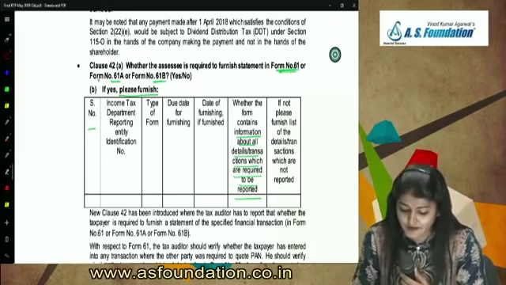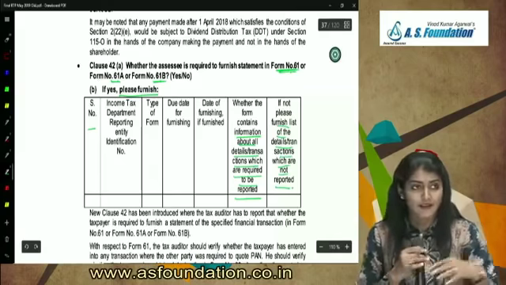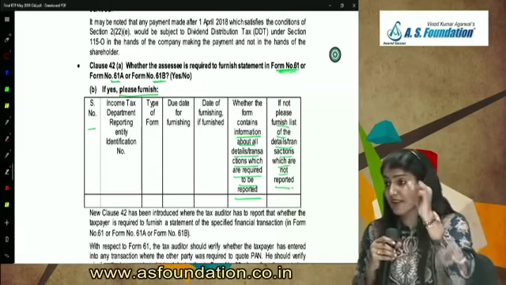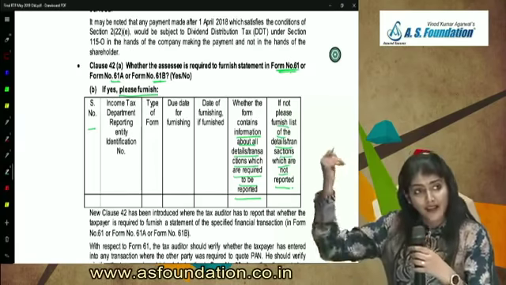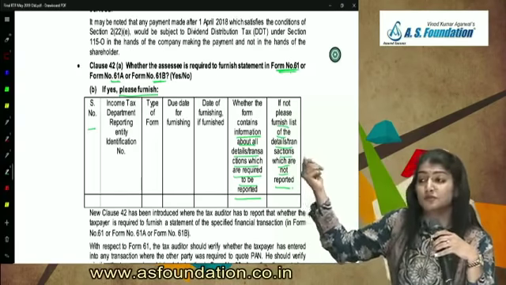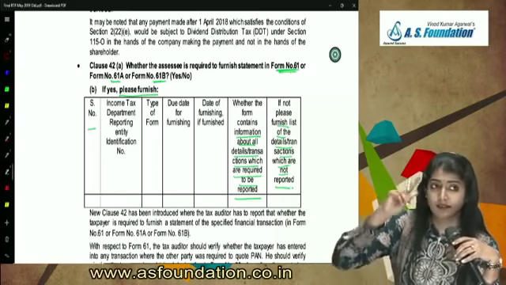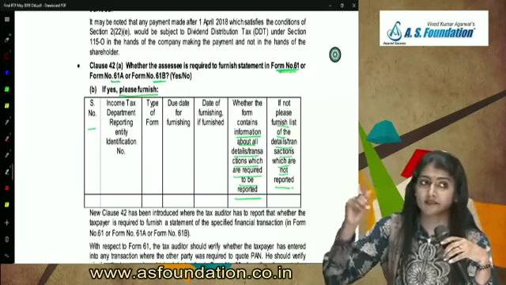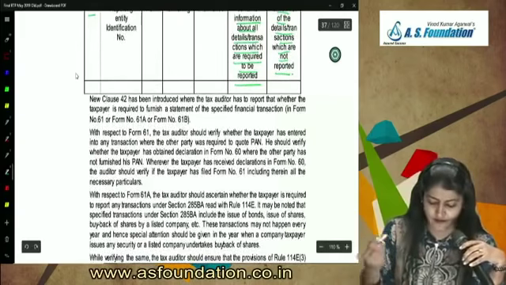And if not, please furnish the details of the transactions which are not reported. So any transactions which have not been reported in that 61, 61A, 61B, the tax auditor is required to report. So 42 is regarding 61, 61A and 61B.